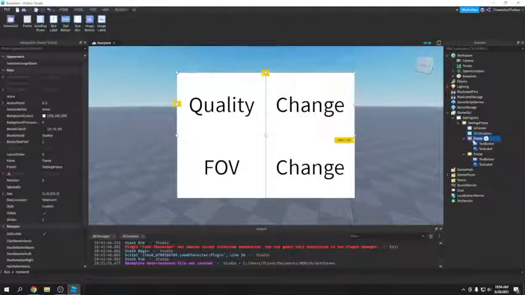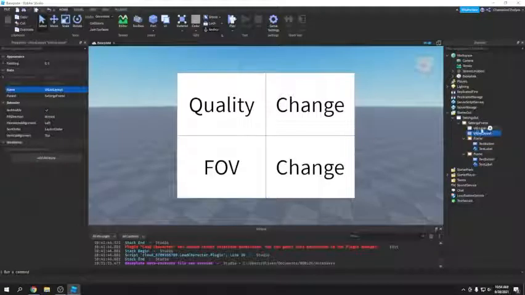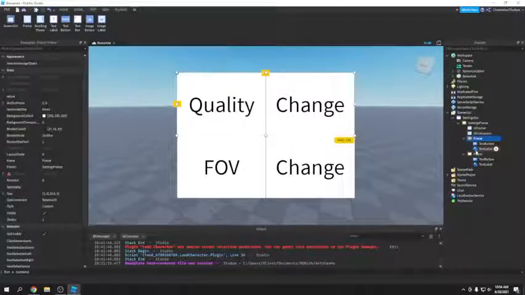So let's say you wanted to have this one be on the bottom. Now you could change the name so it sorts differently alphabetically, but that's really messy and you don't want to do that. So what you do is you change the layout order, and basically, how I forgot to mention, this is for list layouts. So list or grid layouts, it will sort them the way you want.